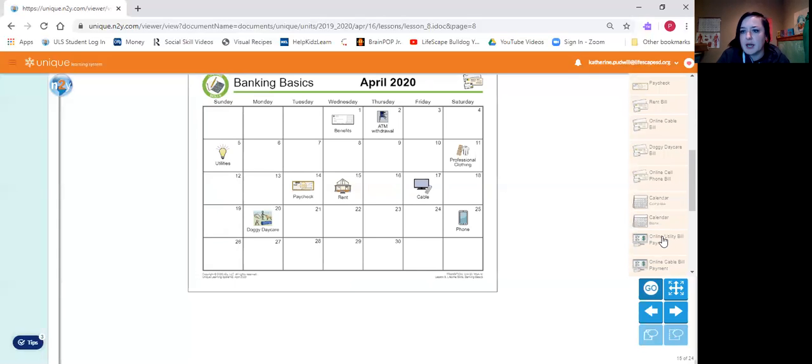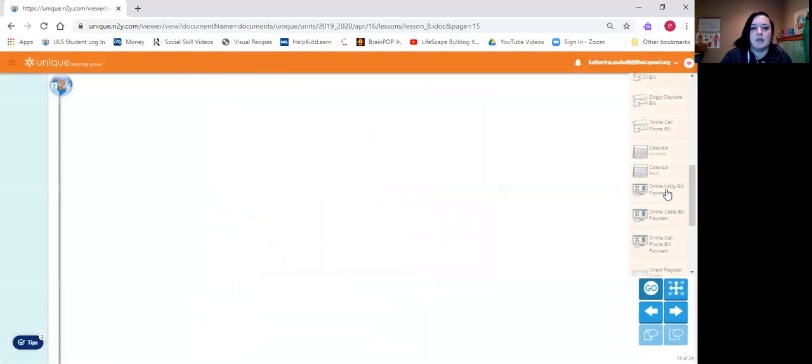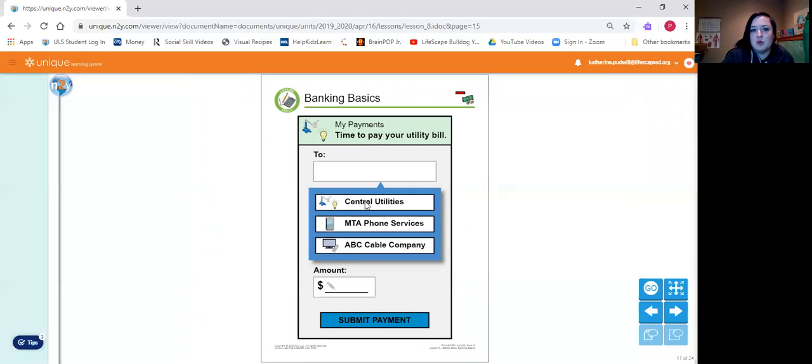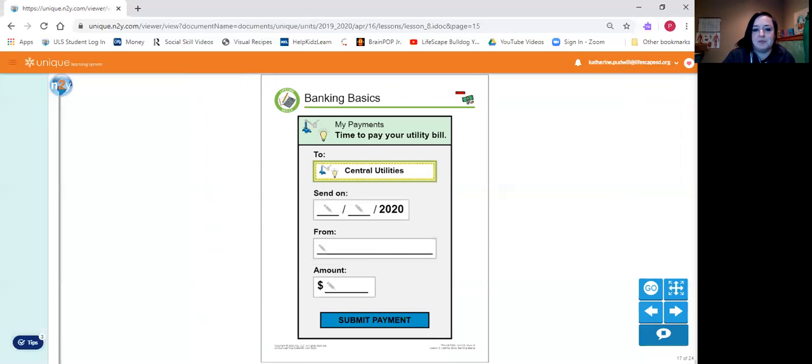Now we're going to come over here and go ahead and pay that bill. Online utility bill payments to Central Utilities. And remember, we're going to pay early because we want to make sure we don't lose water or electricity.